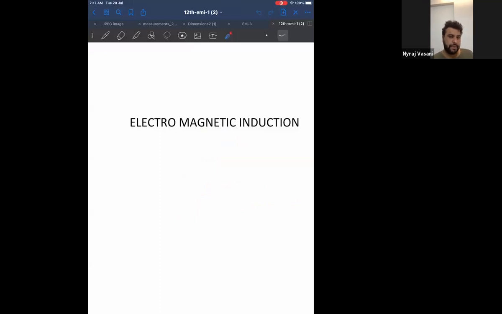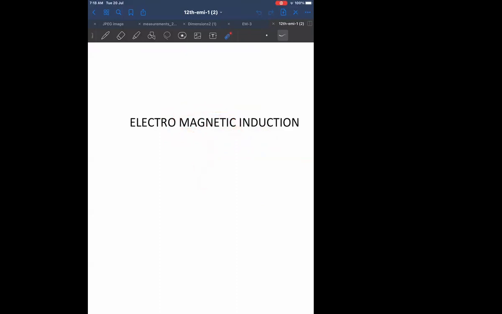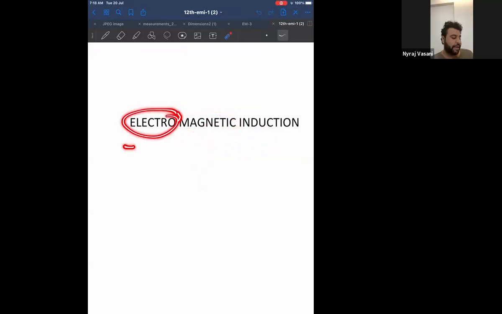The basic statement was: whenever you change the magnetic component in a coil, an electric component gets induced. This is called electromagnetic induction. Now, the magnetic component in a coil is the flux, and the most basic electric component is EMF, not EMI, EMF. EMF means voltage.